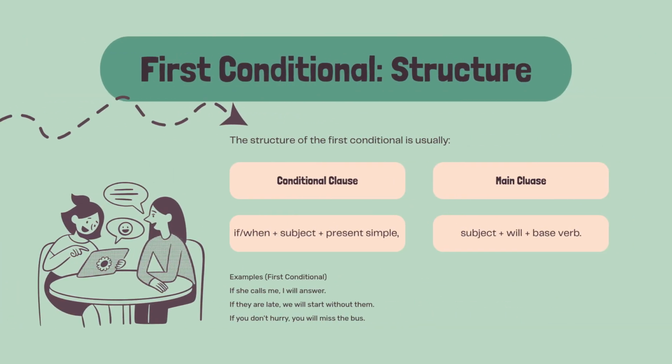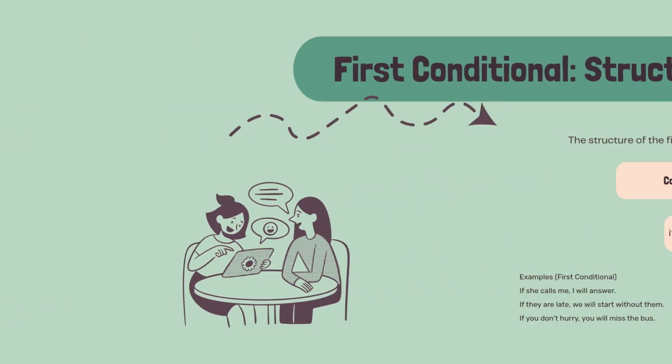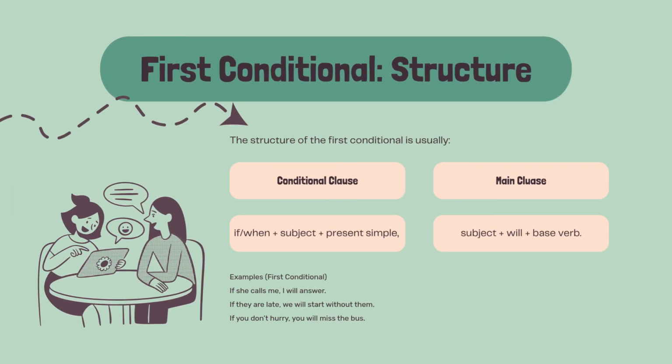Examples. First conditional. If she calls me, I will answer. If they are late, we will start without them. If you don't hurry, you will miss the bus.